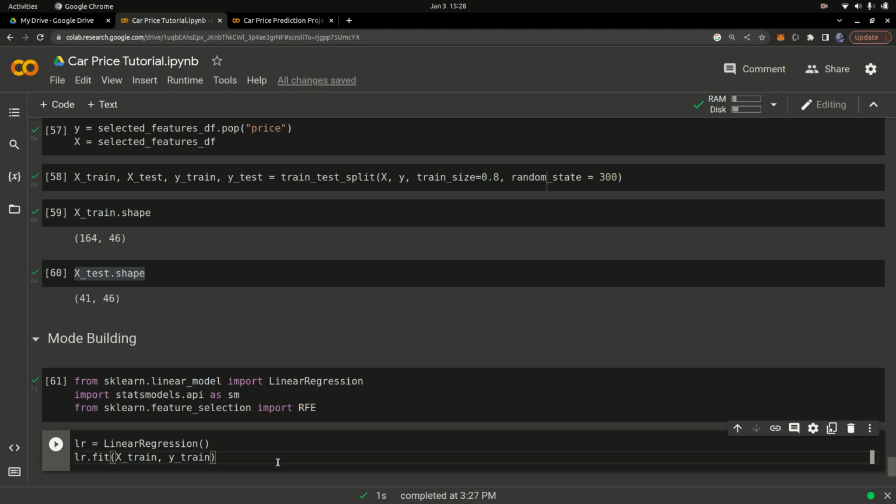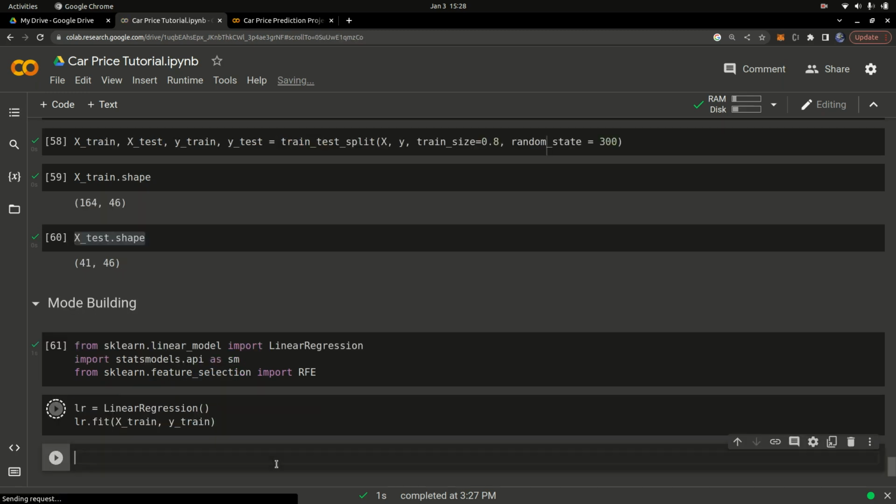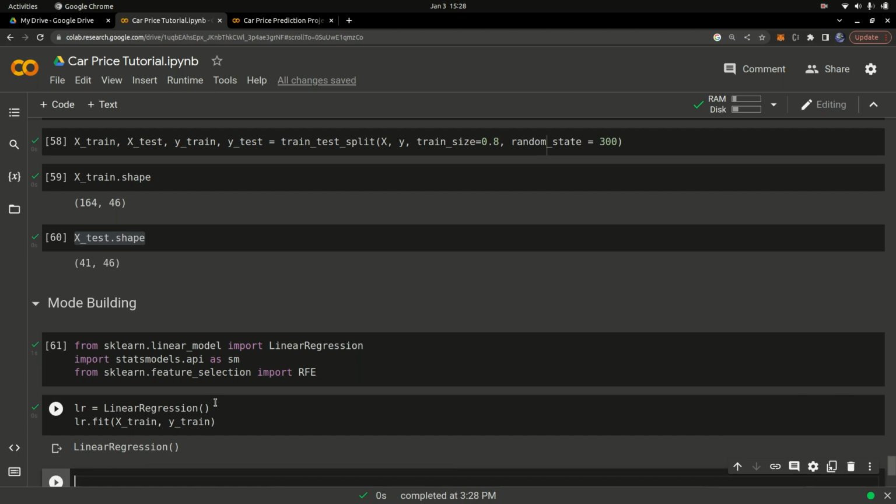So if I go ahead and simply run that, that's all we need to do. We created an instance of the linear regression model, and this is where we are training our model. So now our model is trained, and now we can go ahead and do prediction. Now we have an AI model. It's just that simple. Building a model is actually very, very simple.